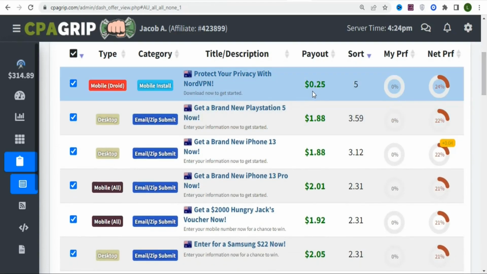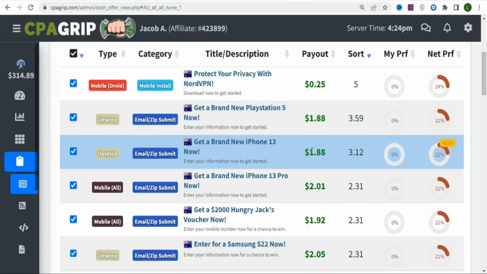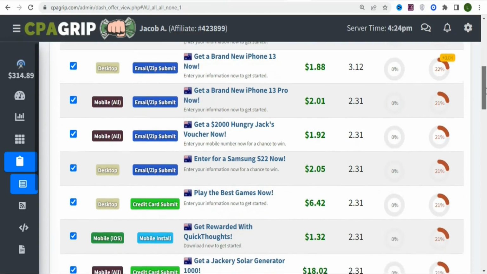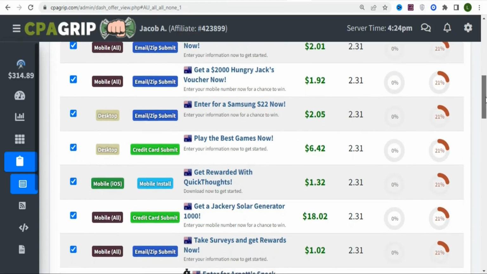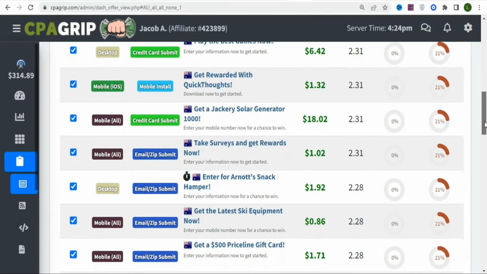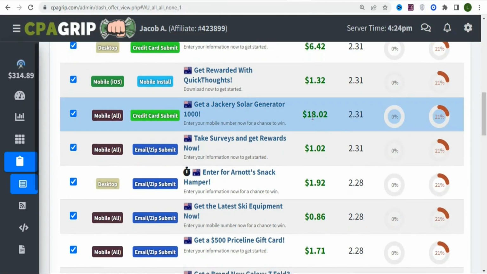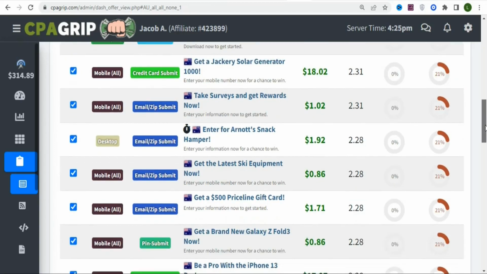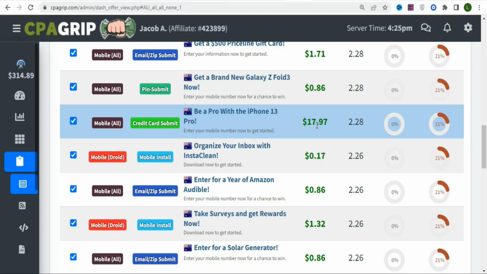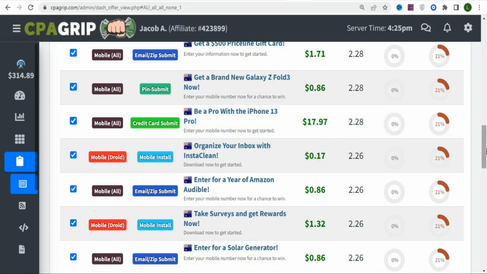Some are having low payout, some are having higher payout. As you can see, a whole lot of them. So let me scroll down to show you. You can see this one right here. You are going to earn $2.05 for every lead that you get. So let me scroll down to show you more of the offers. You can see this one. You are going to get $18.02 for every lead that you get. So let me scroll down to show you more. As you can see, this one, $17.97 for every lead that you get.